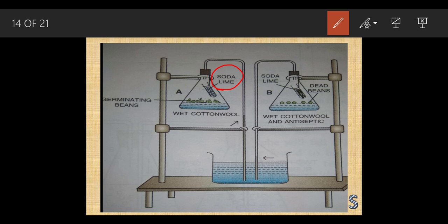Now, so what happens? Since there was no carbon dioxide left inside this flask, there was no oxygen left inside either, because the oxygen has been used up by the seeds and they started to germinate. What does germinate mean? This was a seed and it started to show some signs of growing. The seeds started to germinate because the oxygen has been used up by these seeds. So because of this, there was a creation of vacuum inside this tube, and that is why the water level rose. What do you mean by a condition of vacuum?